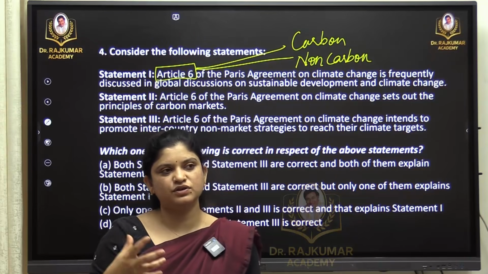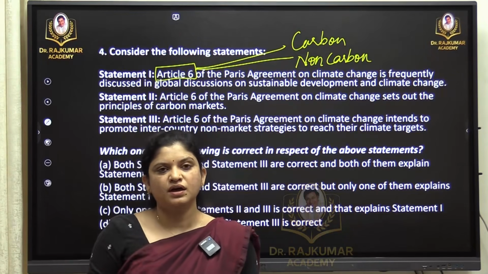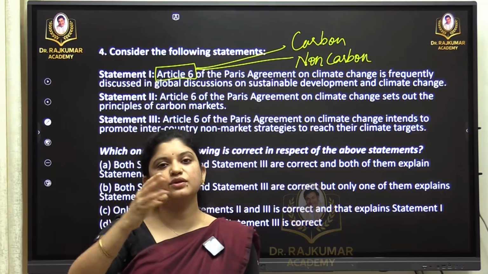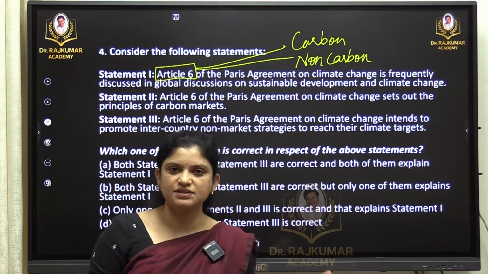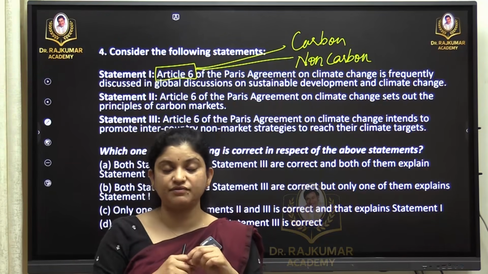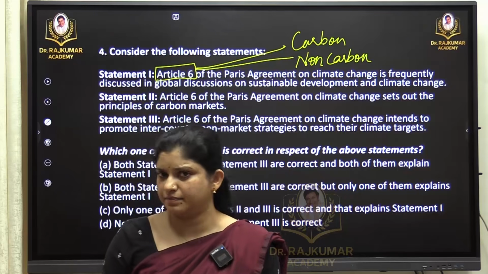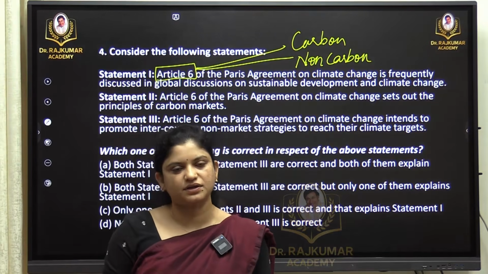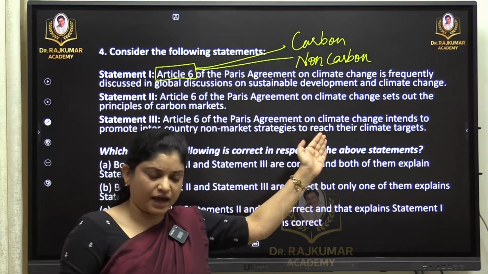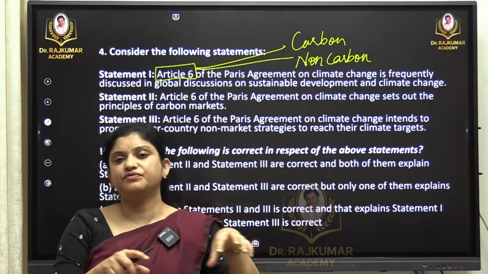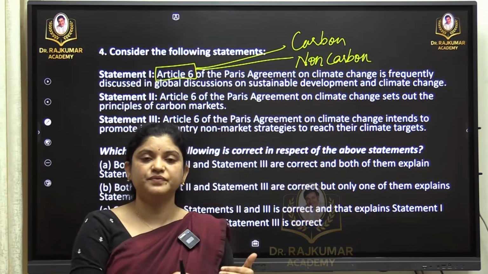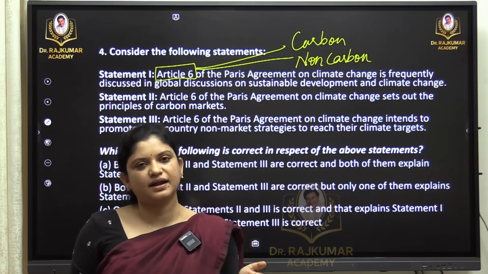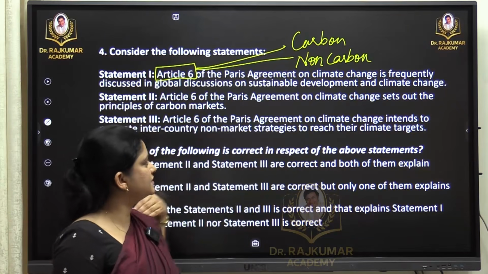So whatever we have today, in a way, the foundation is in Kyoto. All we practice today is like old wine in a new bottle. By then the members did not agree, did not acknowledge, and they were not ready, whether developing or developed nations. But today it is the need of the hour to accept it. So Article 6 speaks about carbon and non-carbon, wherein certain areas are carbon based, carbon intensive industries, and certain are not. How do we categorize it? Let's go through the statements and we will understand it better.